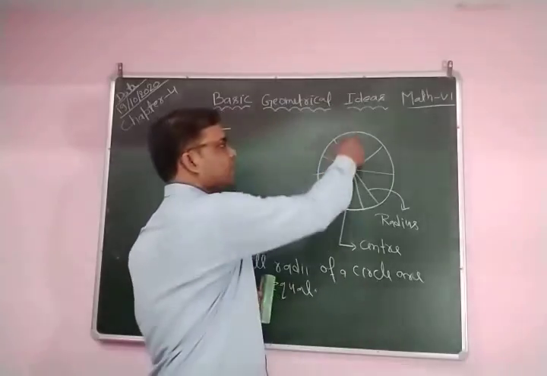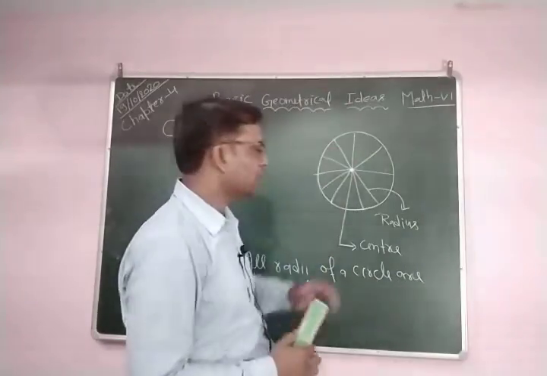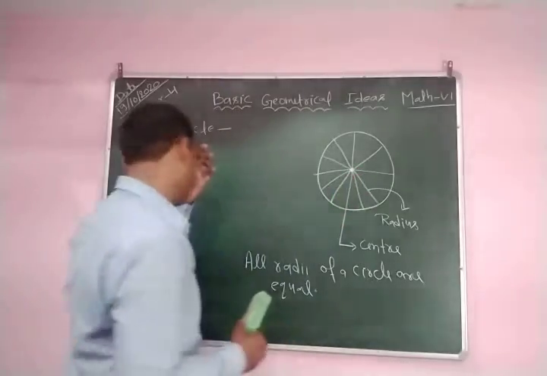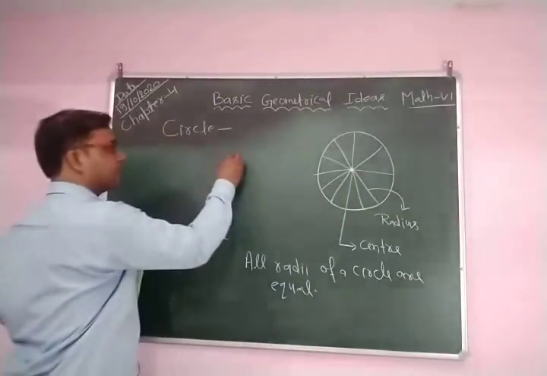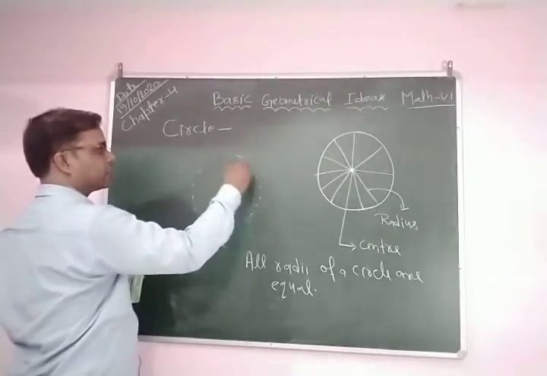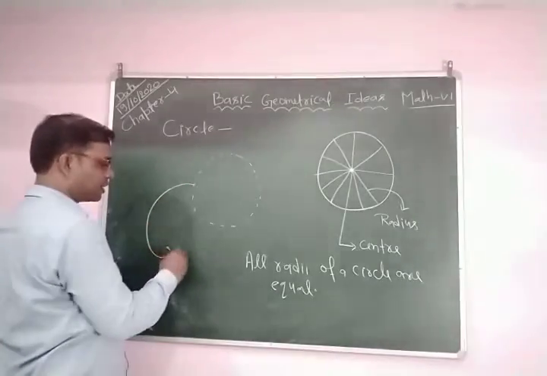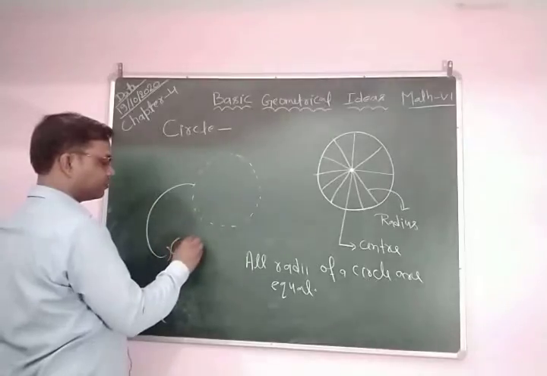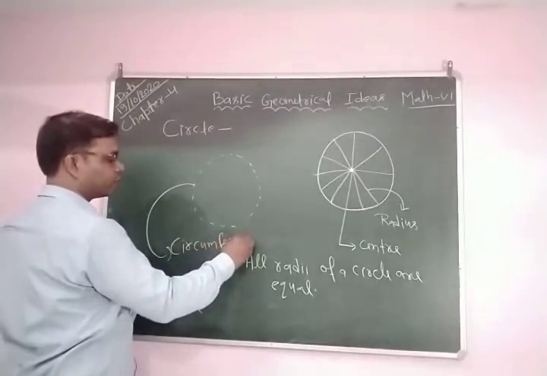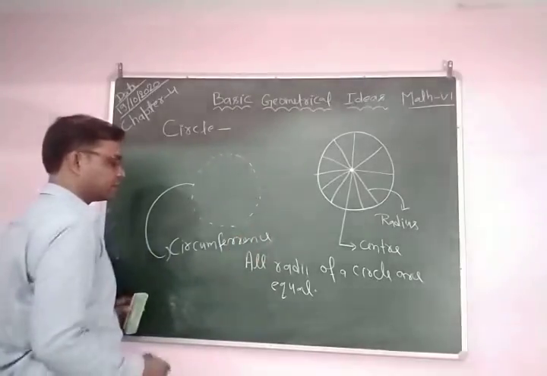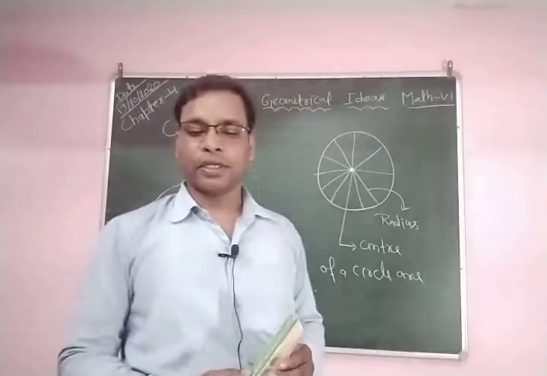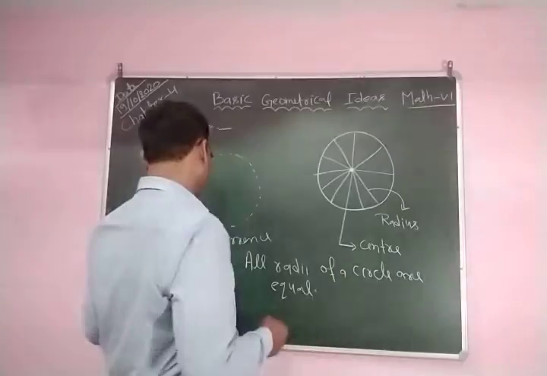Listen, this locus of points is called the circumference. This locus of points, like this, is called the circumference. Clear? The locus of points is called the circumference.